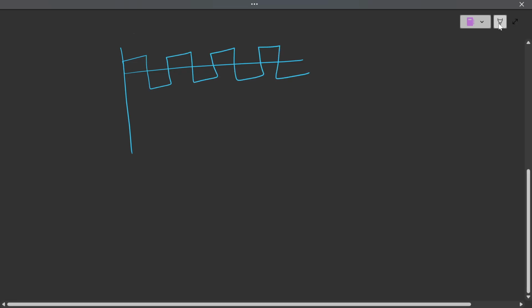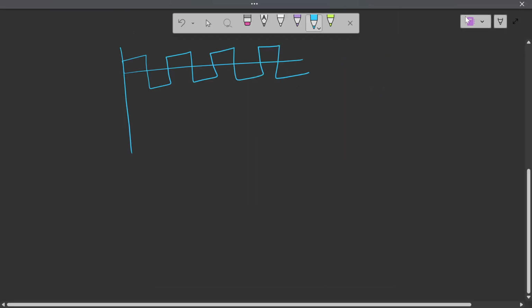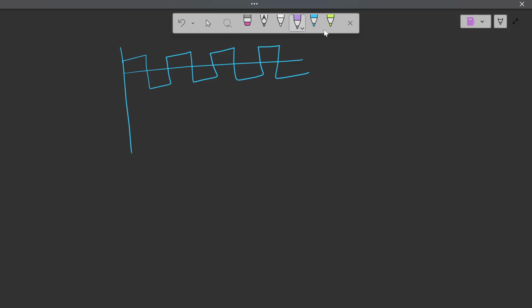Next, we'll see some of the restrictions and case scenarios. Let us say one case scenario is we are having these clock cycles. This is clock.